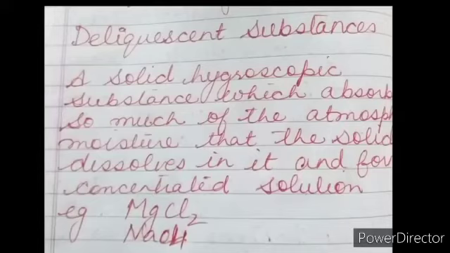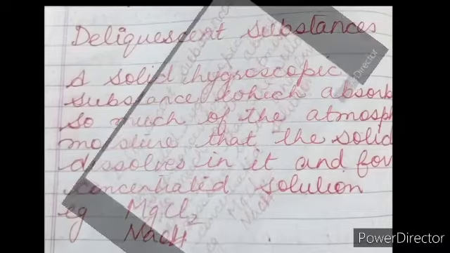Now we will learn about deliquescent substances. A solid hygroscopic substance which absorbs so much of the atmospheric moisture that the solid dissolves in it and forms a concentrated solution is called a deliquescent substance. For example, magnesium chloride, sodium hydroxide. Students, you must have seen that rock salt or crude common salt, when left open in the rainy season, appears to have melted. Why is it so? It does not melt at ordinary temperature, but it melts.